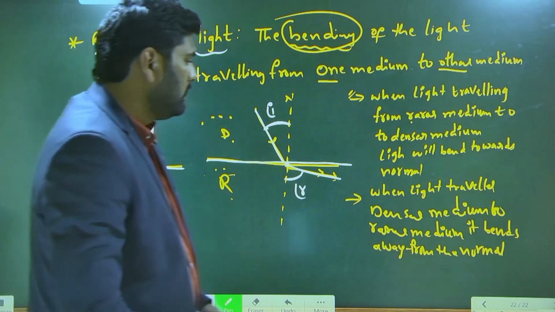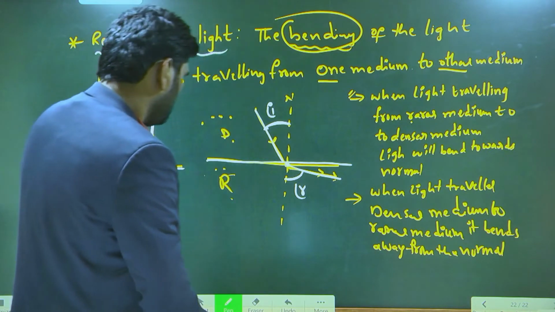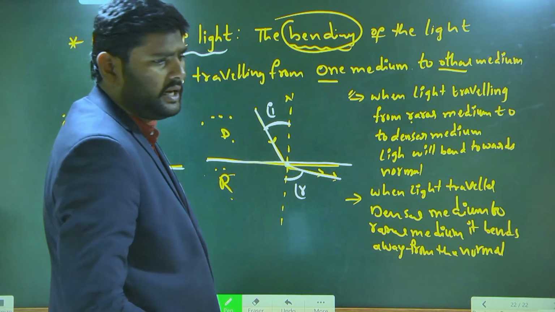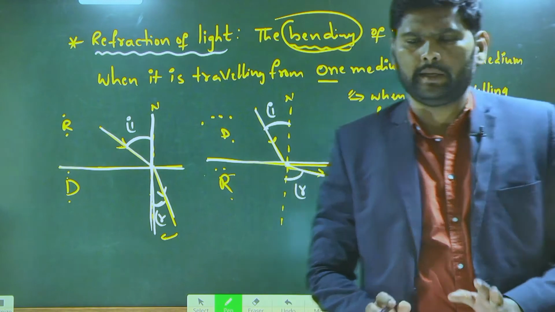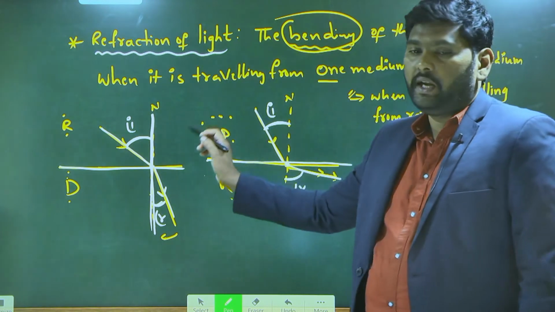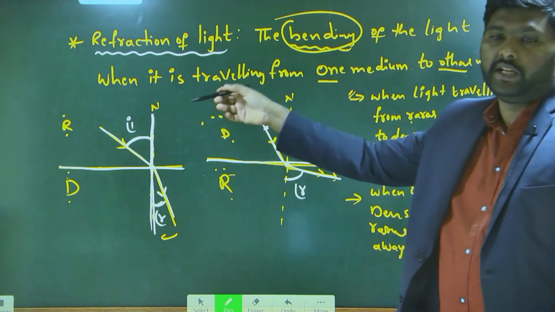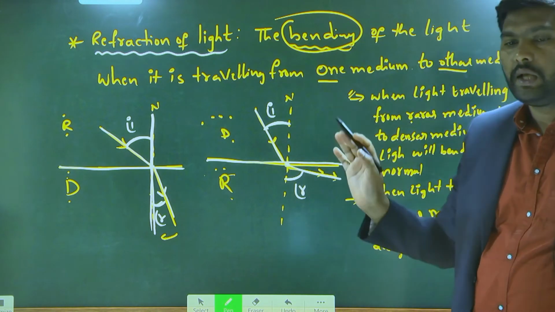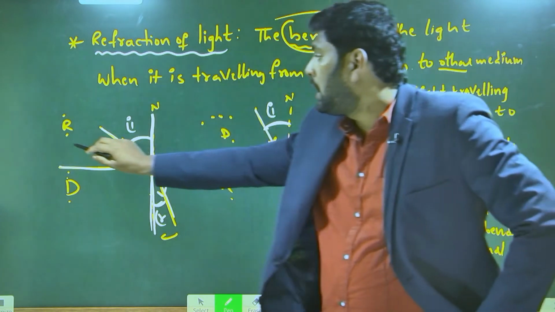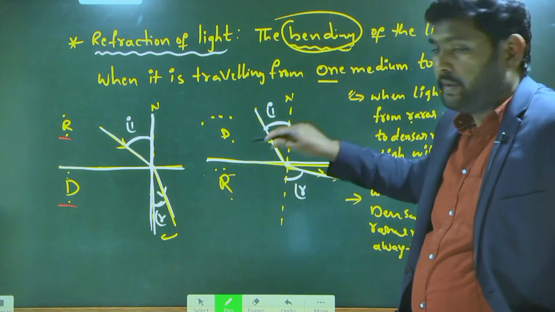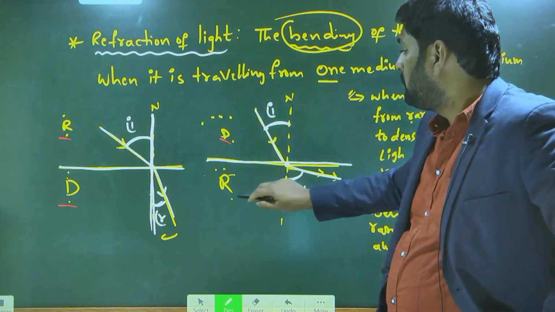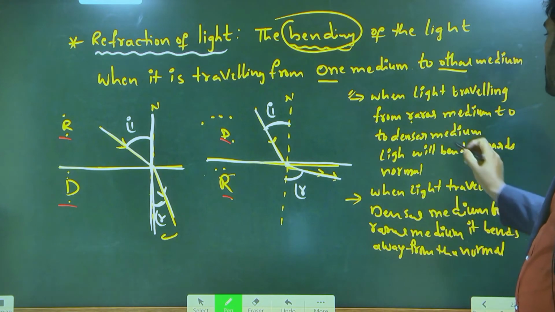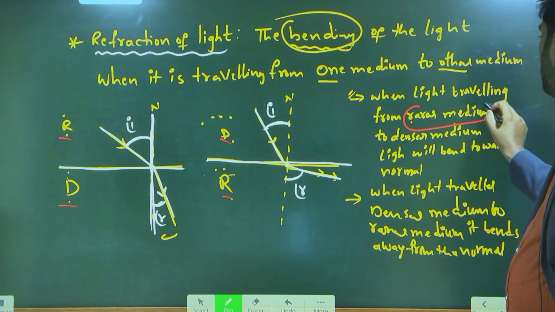Now look at here, observe one thing. We are learning everything clearly. Bending of the light ray when it is traveling from one medium to other medium is called refraction. When it is traveling from rarer medium to denser medium, it bends towards the normal. Denser medium to rarer medium bends away from the normal. Everything clear. But the thing is,